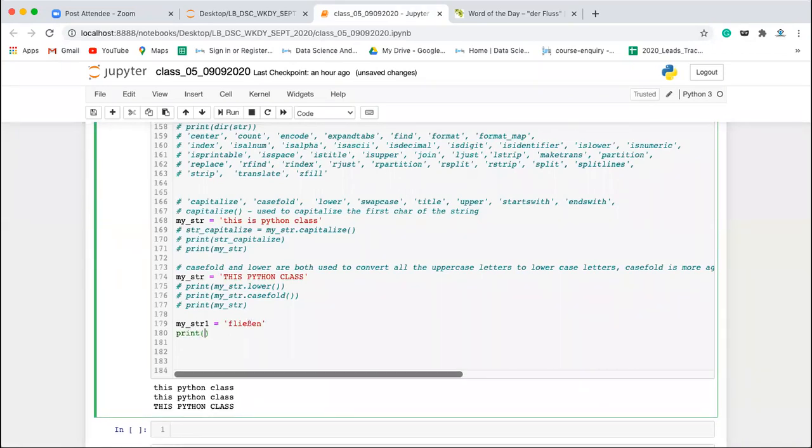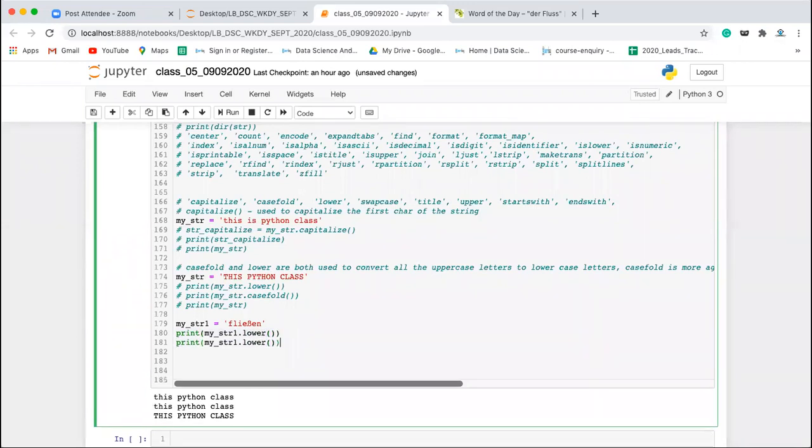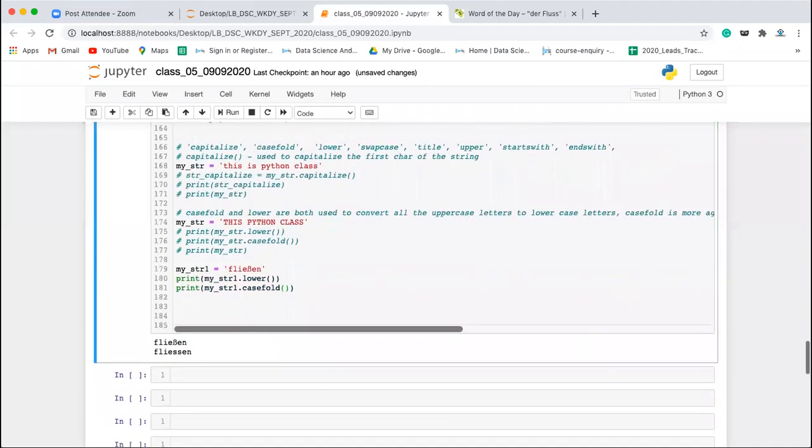Okay. Now, if I write my_str1.lower, and if we write .casefold, execute this. So this beta in Unicode is represented as double S in the smaller case. Okay, fine. But this beta is not represented in the ASCII character. So in the ASCII table, you have only 128 values, starting from 0 to 127. Whatever keys you have on your keyboard, all those keys are available there.